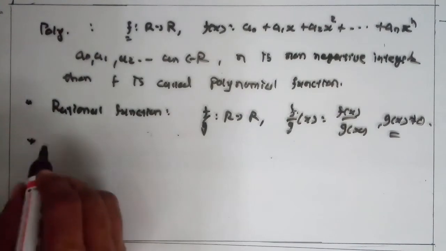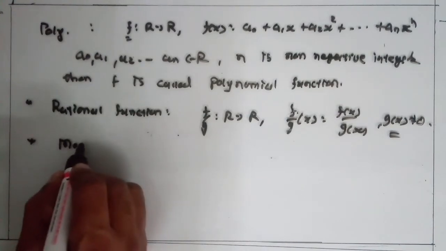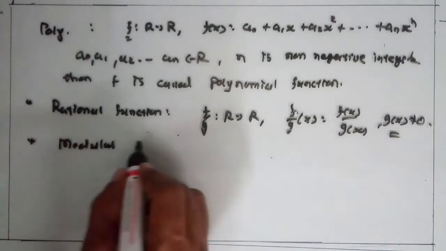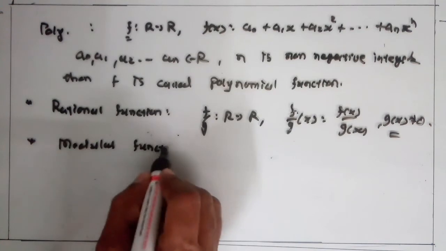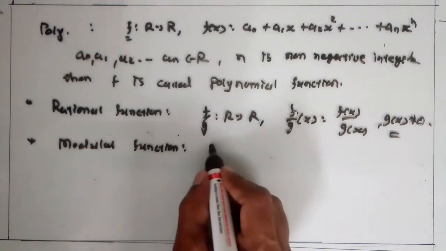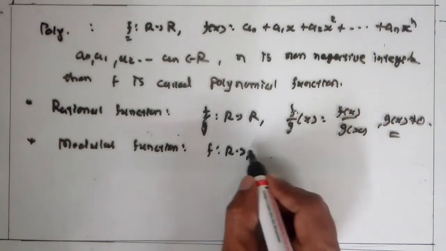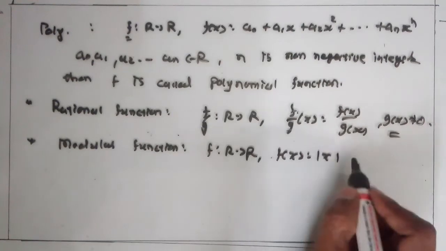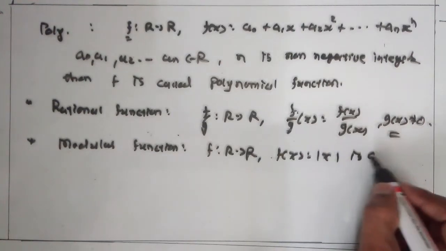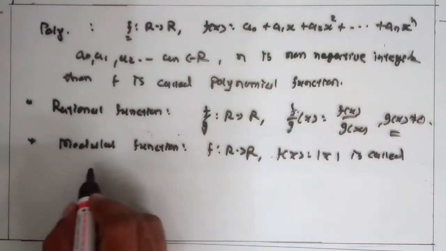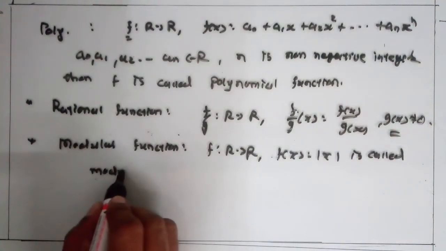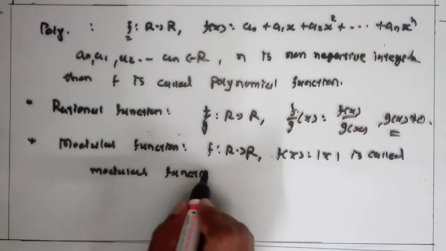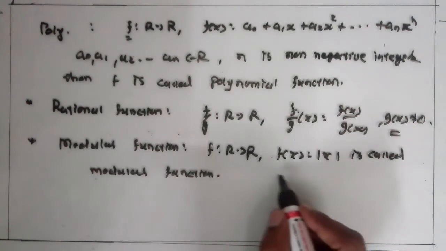Now modulus function. A function f from R to R, f of x is equal to mod of x, is called the modulus function. Modulus function. Clear? Think how to define this modulus function.